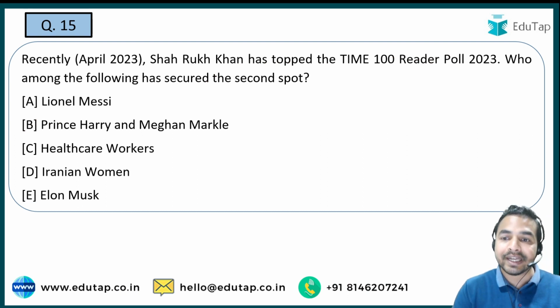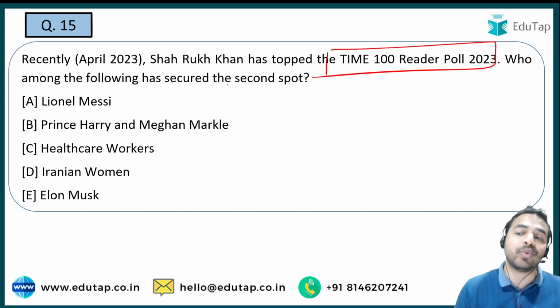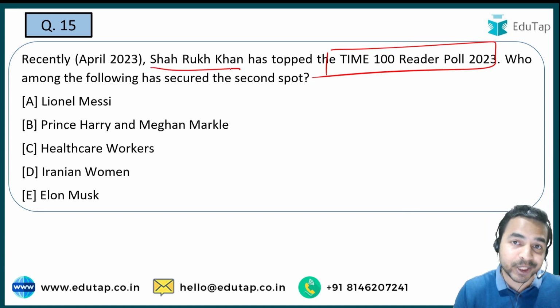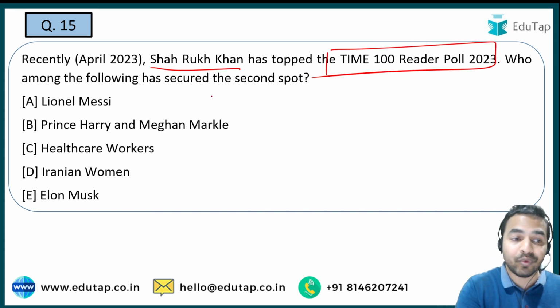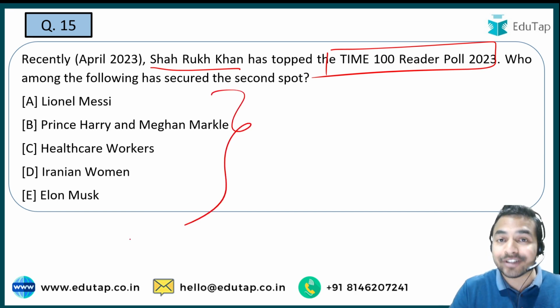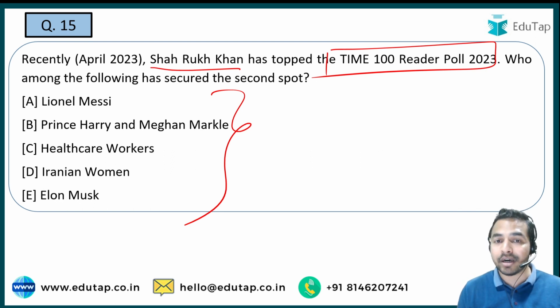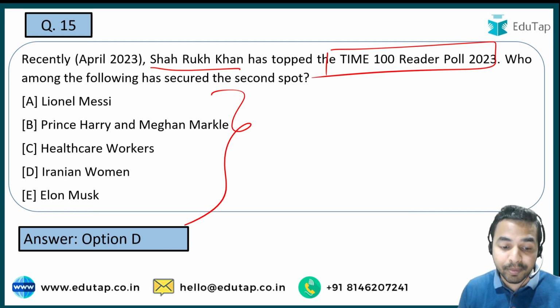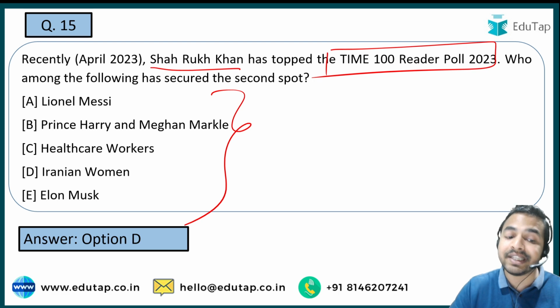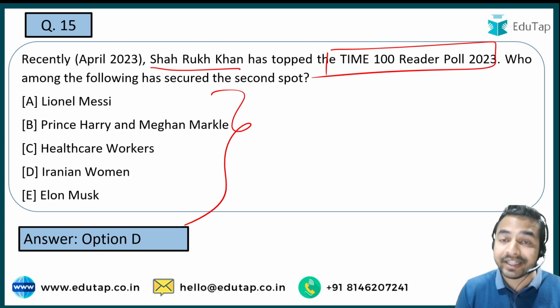Next question is on the Time 100 Reader Poll 2023, जिसके अंदर शाहरुख खान ने, Indian actor Shahrukh Khan has topped this particular list, and you are required to tell me that which one of the following secured the second spot. See guys, let me tell you that it was basically being achieved by an Iranian woman. अगर हम बात करते हैं उन Iranian women की, so the woman was protesting for the greater freedom from the country's Islamic regime, that is of Iran.